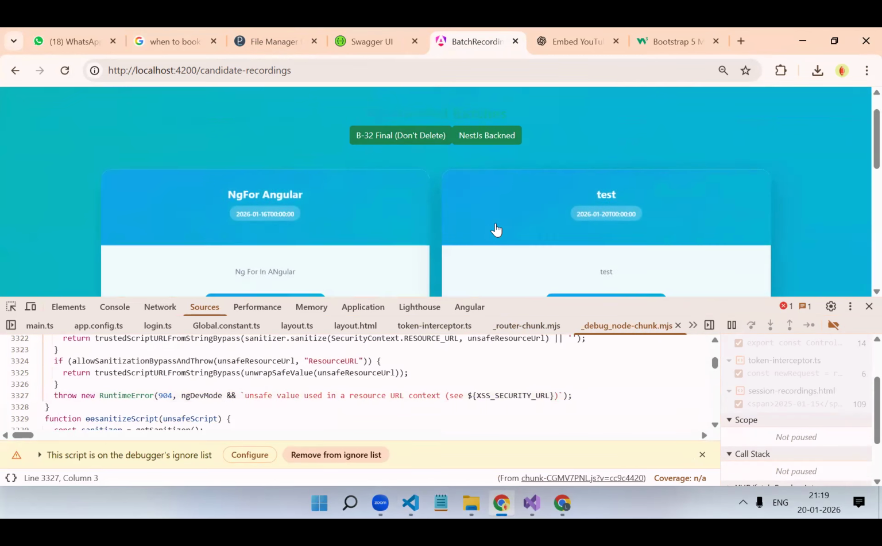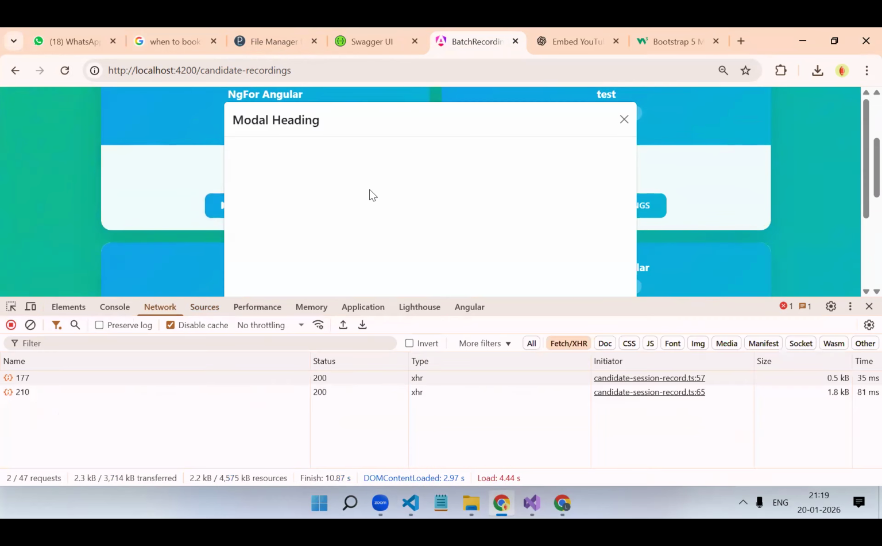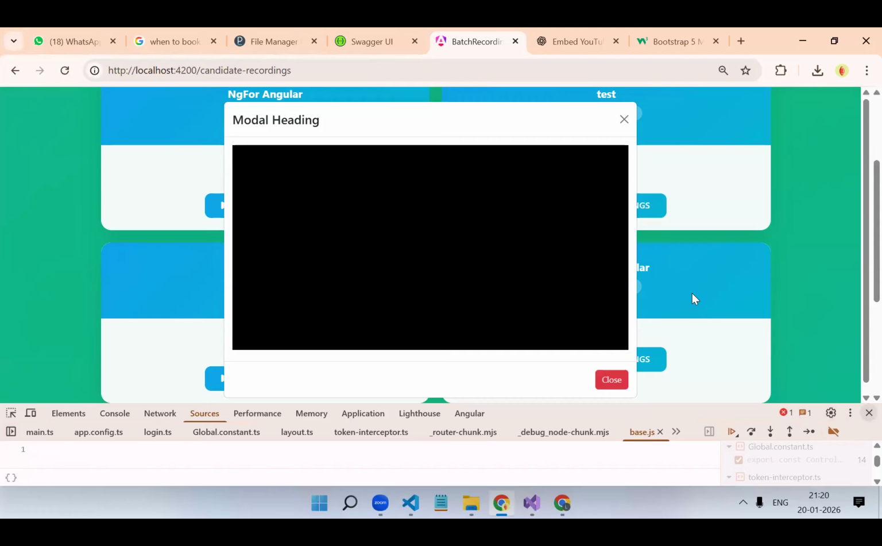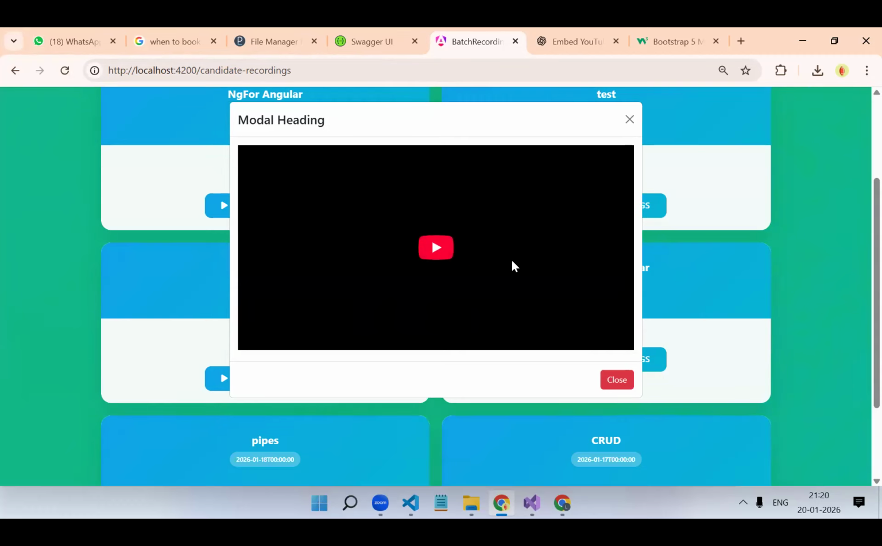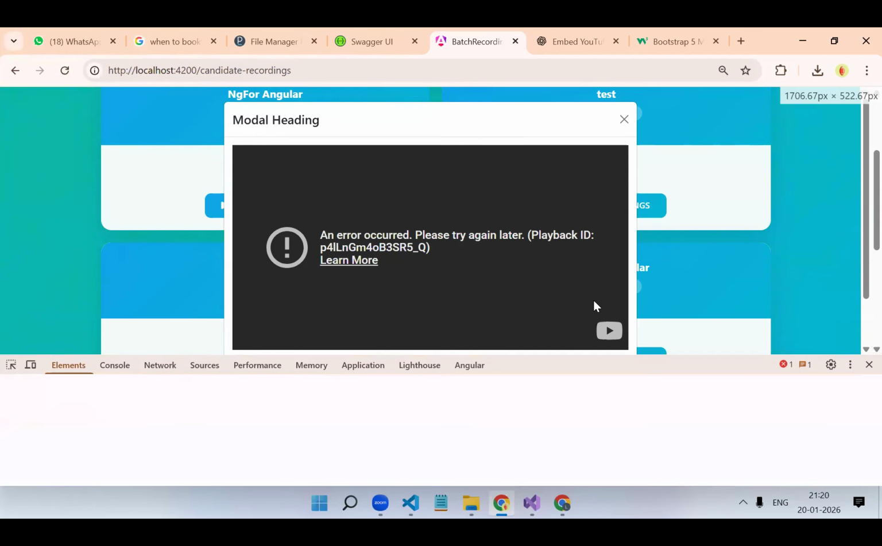Okay, on click of it, if I click on view recording, got the debugger. Let's close it. It's not opening. Let's see why. Might be the URL is not in the correct form.